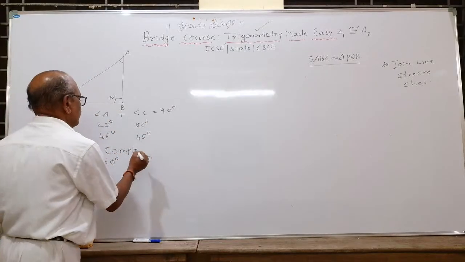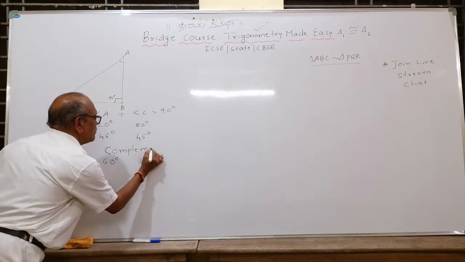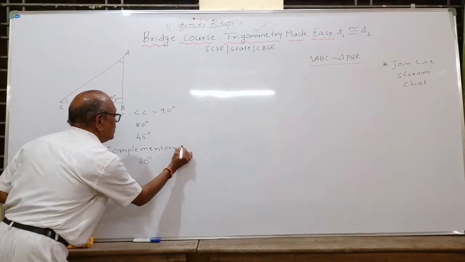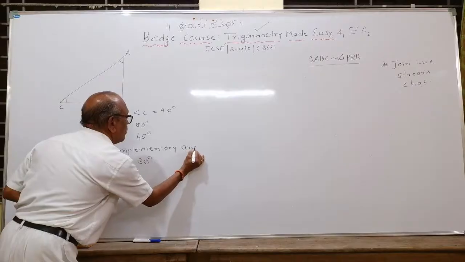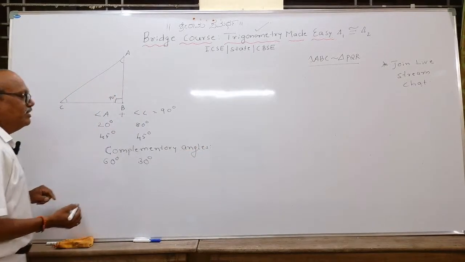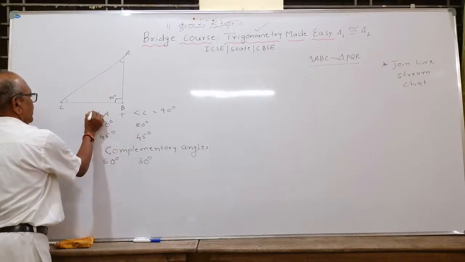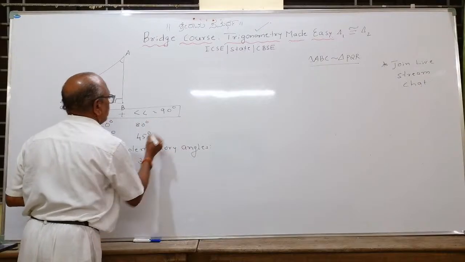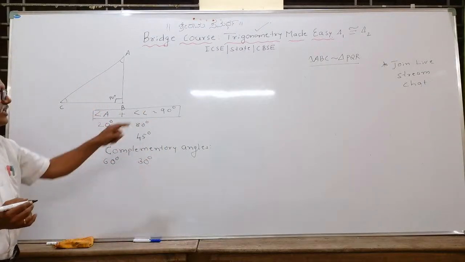Complementary angles. What do you mean by complementary angles? 2 angles are said to be complementary if their sum is equal to 90 degree. A and C are said to be complementary if angle A plus angle C is equal to what?